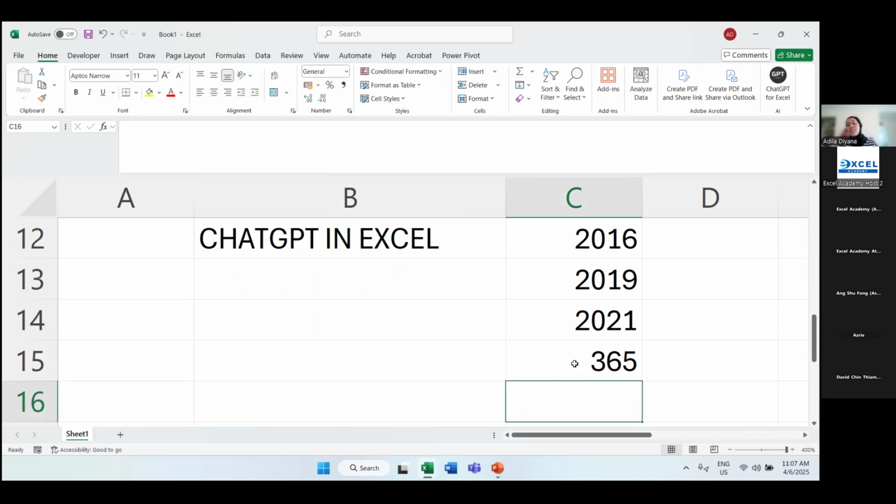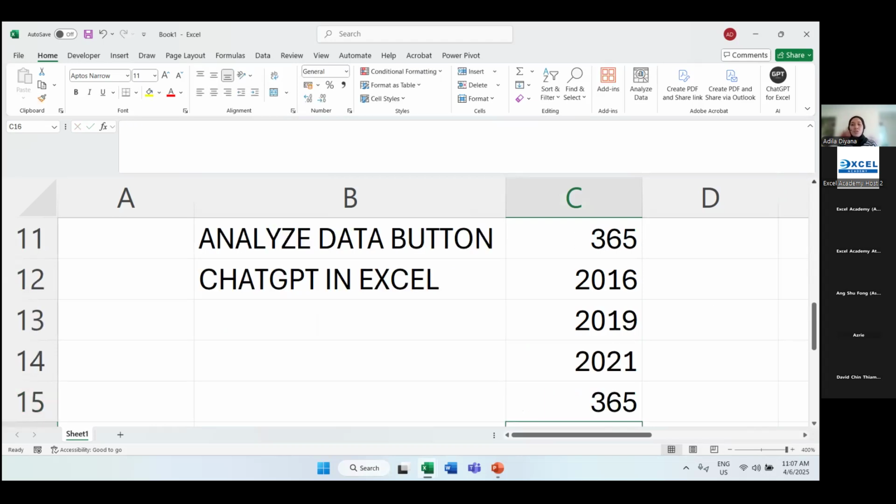The latest license is 365. For those who have 365, you can go through both analyze data button and ChatGPT in Excel. But for those using a slightly older version of Excel, you would only be able to see ChatGPT in Excel.